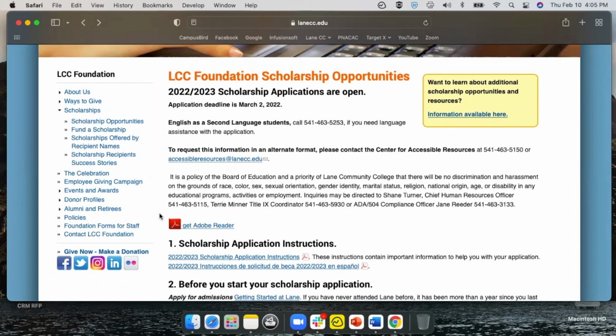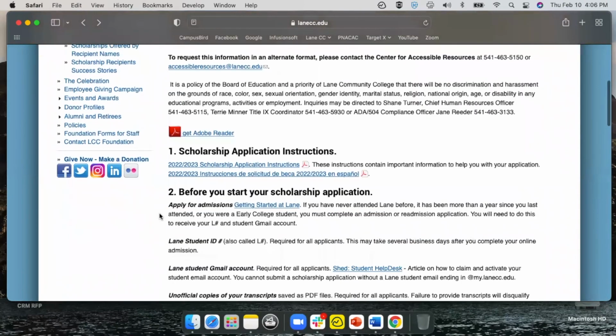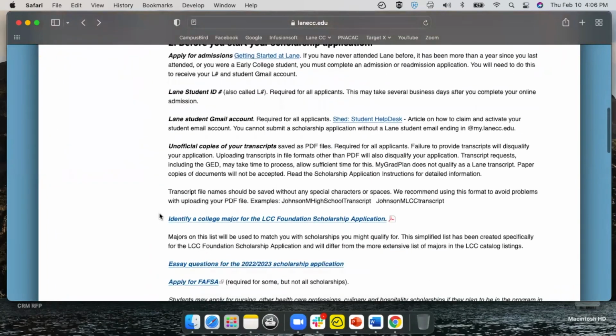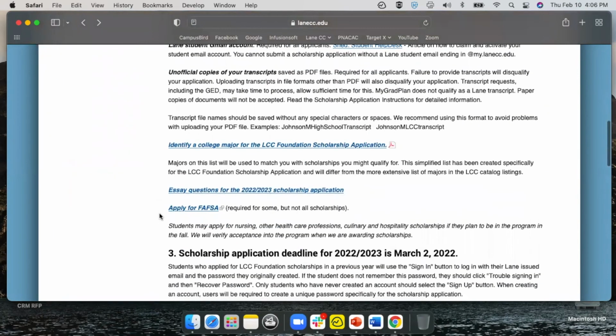And the question I get, I think most of the time, is do you have to have a really high GPA to be eligible to apply for any or all of the scholarships? Not necessarily a high GPA. I think that there are some scholarships, very limited ones, that have some GPA requirement.